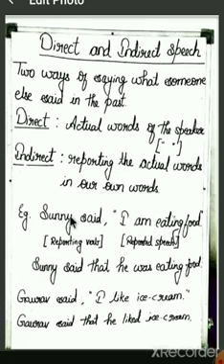It will be more clear if you look at the example. Sunny said, "I am eating food." Here you can see after Sunny said there's a comma and the speech "I am eating food" is written in inverted commas. The kind of speech which is written like this within inverted commas and commas, we can say it is direct speech. And direct speech has two parts. This part, which is before the comma, "Sunny said", is called the reporting verb.